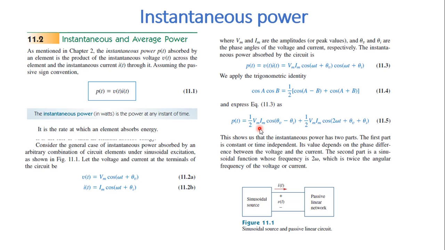And this value depends upon the phase difference between the voltage and current. Because Vm Im is a constant, now theta v and theta I are changing. So depending upon the value of theta v and theta I, the first term is a constant value. Now the second part is a sinusoidal function. Why? Because again we have a cos term with time here. So this is the sinusoidal term which has a frequency of 2 omega. So the frequency is 2 omega here.